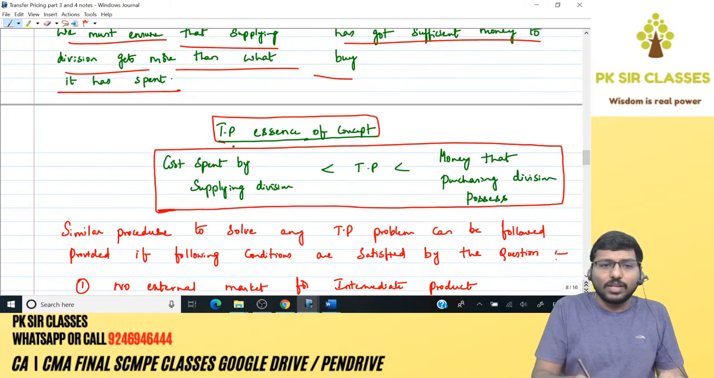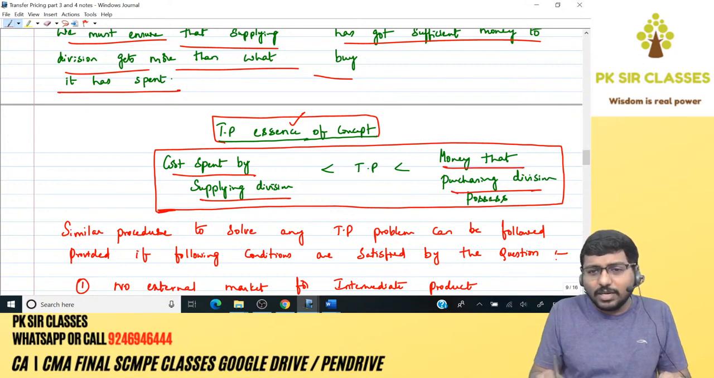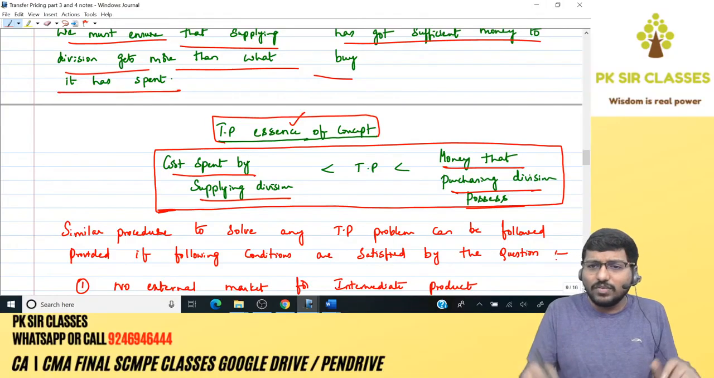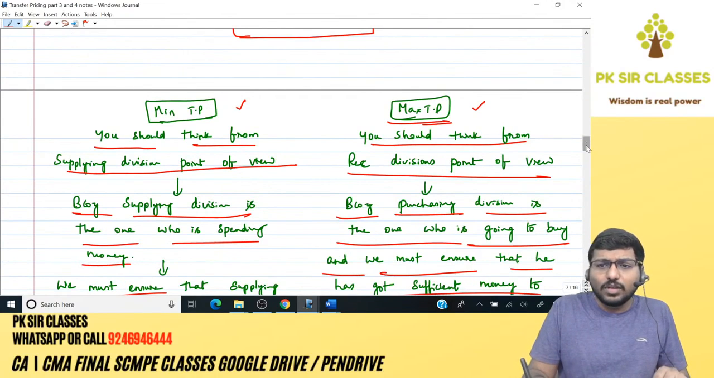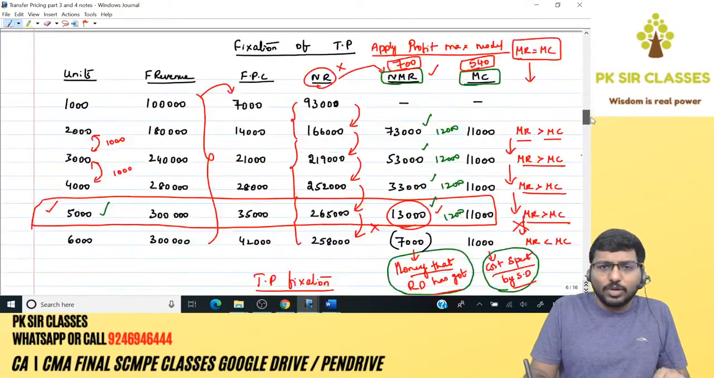Remaining we'll see tomorrow. Essence of the concept: minimum TP is nothing but the cost spent by the supplying division. Maximum TP is nothing but the money that the receiving division possesses, or the money that the purchasing division possesses. Very simple. Game over. Got this, guys? You will copy this tomorrow.